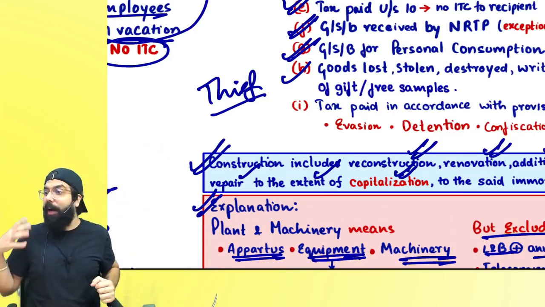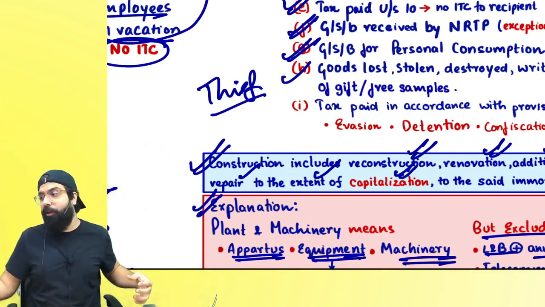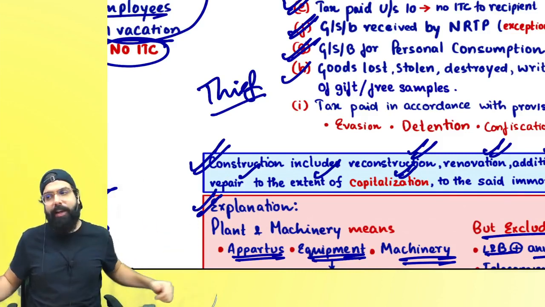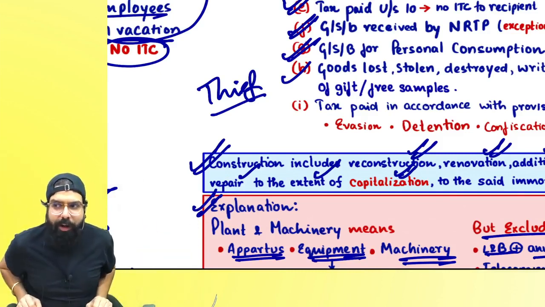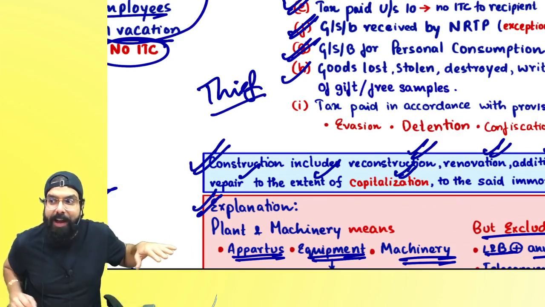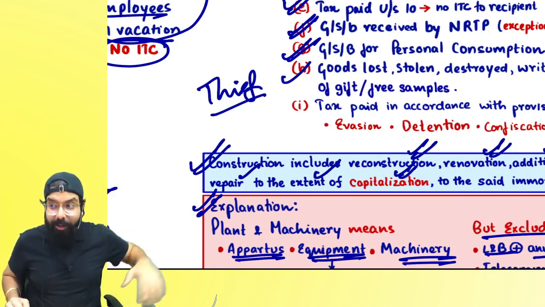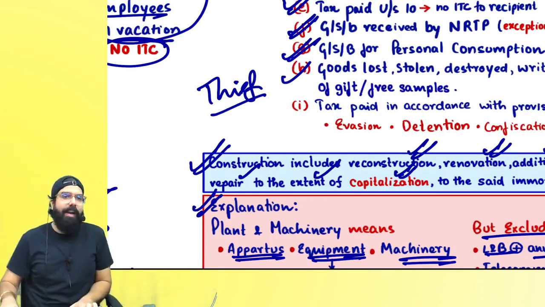Goods lost, ITC lost. Goods stolen, ITC stolen. Goods destroyed, ITC destroyed. Can I go ahead everyone? But remember one thing, whenever you go ahead and give a free sample, if it is a supply, then ITC is allowed. If it is not a supply, then ITC is blocked. Can I go ahead everyone?